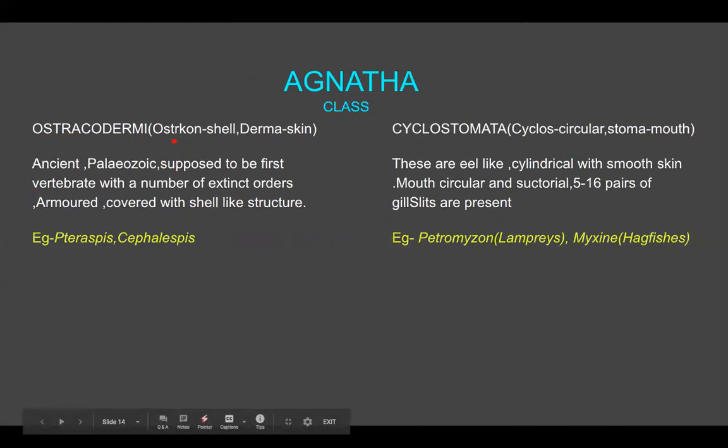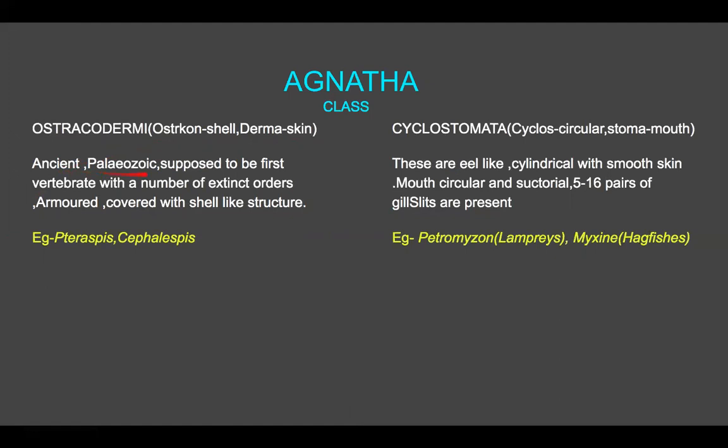If you see the Ostracodermi, these are ancient animals of the Paleozoic era. Paleontologically, they are supposed to be the first vertebrates, with a number of extinct orders, which means they are mostly extinct animals. They are armored, meaning the body is covered with shell-like structures. Examples are Thelodus and Cephalaspis.